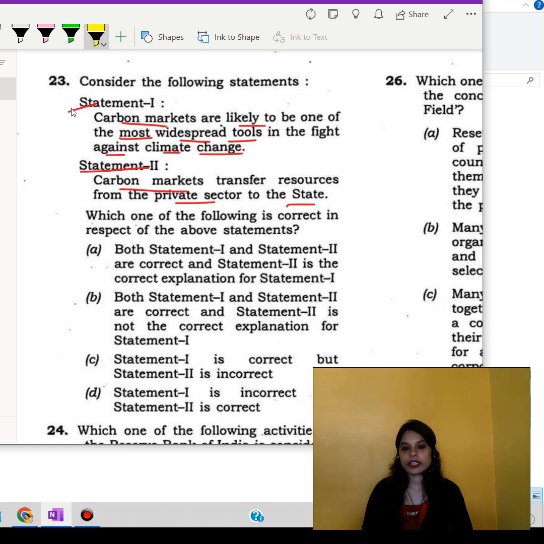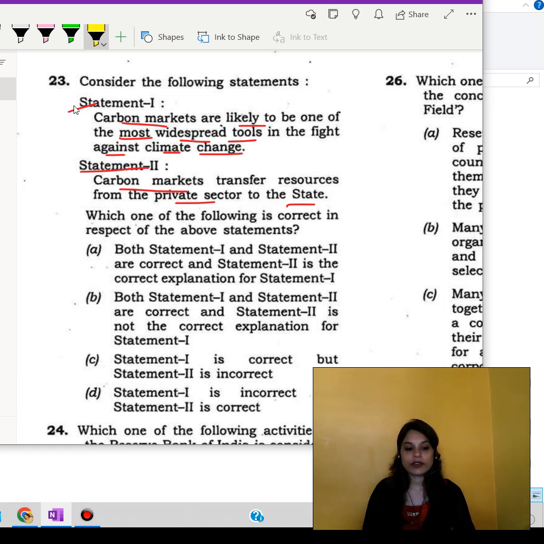Carbon markets, also known as emissions trading systems or cap and trade programs, aim to reduce greenhouse gas emissions by creating a market for buying and selling carbon allowances or credits. By putting a price on carbon emissions, they provide economic incentives for industries to reduce their emissions and invest in cleaner technologies.